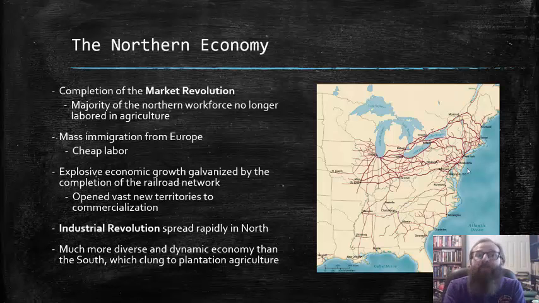Partly as a result of this completion of the market revolution and the expansion of the railroad network, the Industrial Revolution spread extremely rapidly in the North. And as a result, there was a much more diverse and dynamic economy in the North than in the South, which still clung to plantation agriculture.